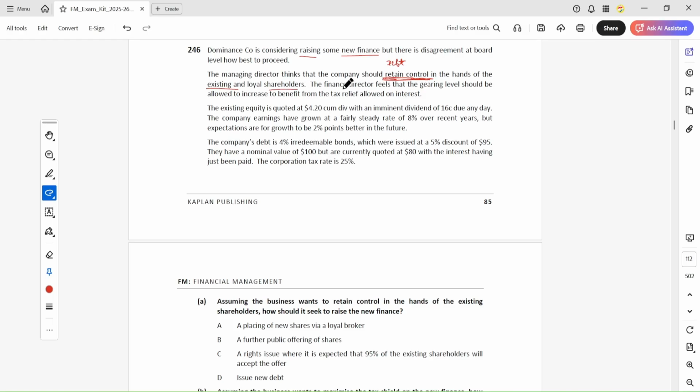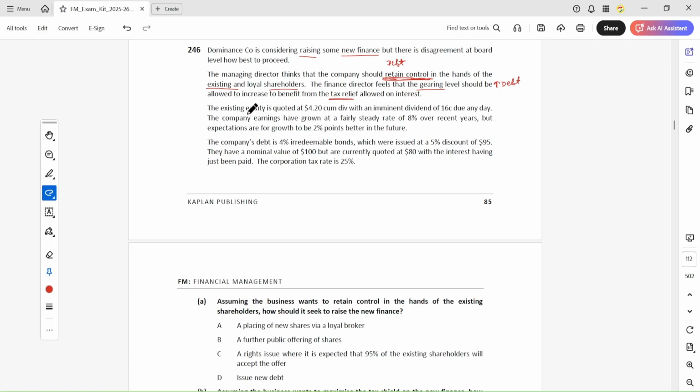The finance director feels that the gearing level should be allowed to increase to benefit from tax relief allowed on the interest. So the finance director feels that gearing levels should be increased, which means you have to issue the debt, and by raising the debt you will also get the tax benefit. So this statement is correct.